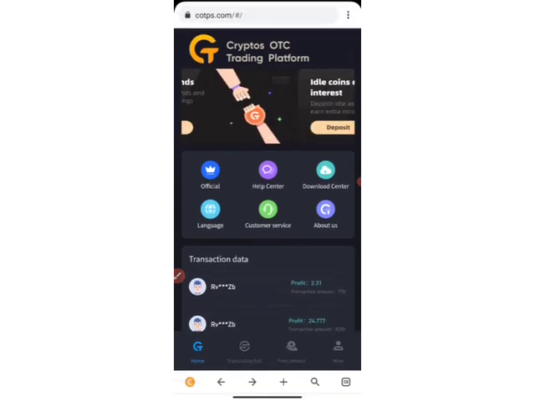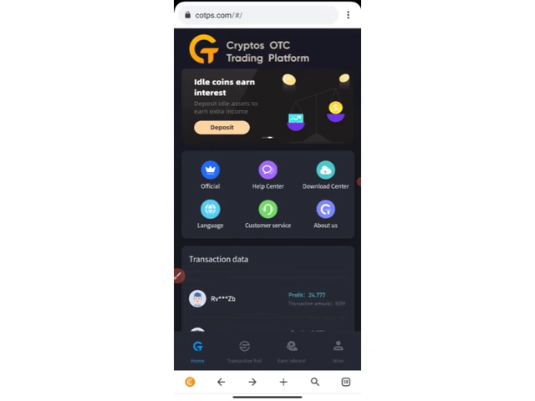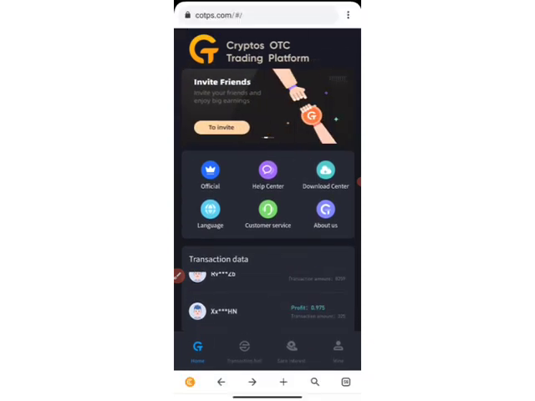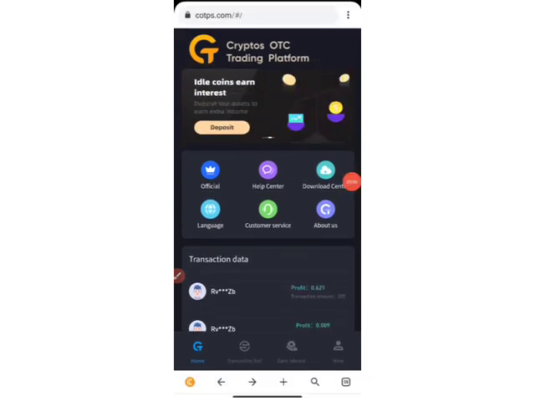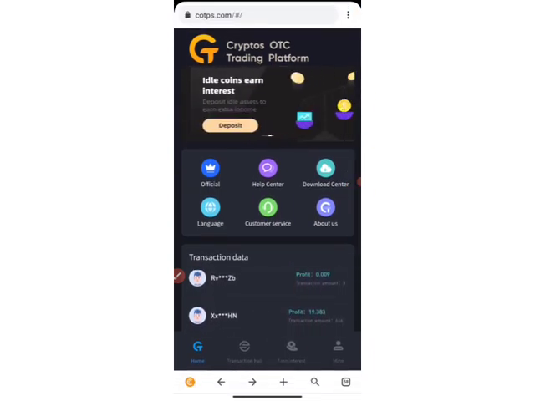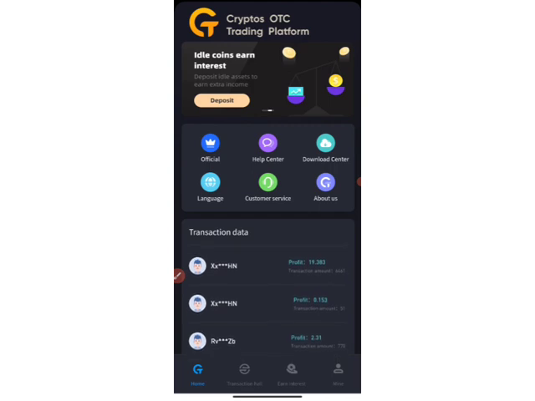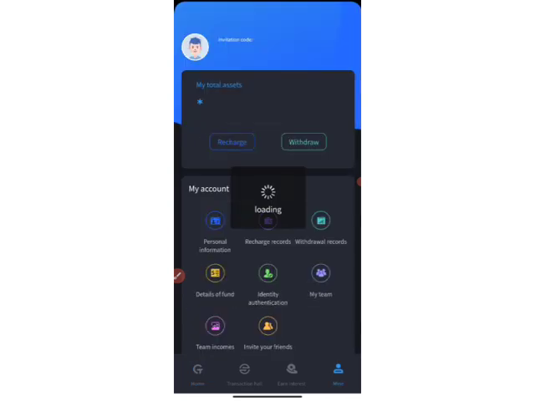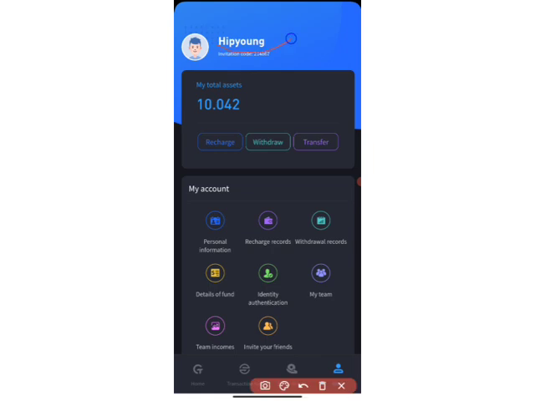Once you open this platform just like this, you are going to register. There will be a link in the description. Once you register, you'll be able to access this platform just like this. Let me go to Mine. I'm going to be seeing something right here. You can see you are going to input your username. You can see this is Ipyong. This is our name right there.